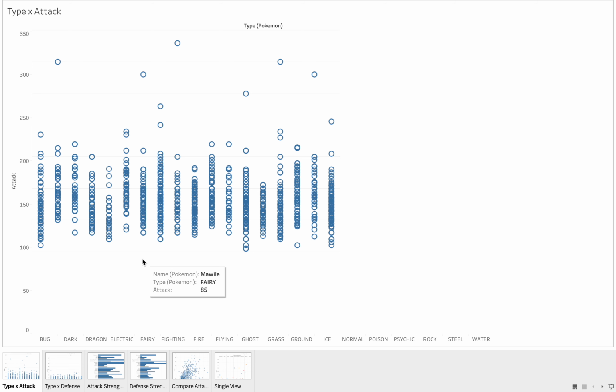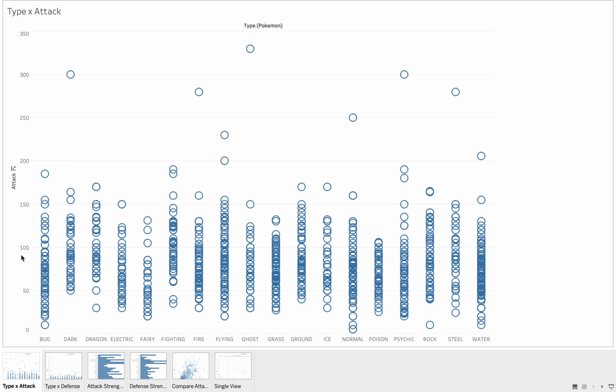the reason I chose a circular view to compare between groups is because it allows us to group points according to their group. If you check here, we are checking for attack on the side, and then we are checking on the groups at the bottom. So on the y-axis, we have the strength in attack, and on the x-axis we have the groups. And you can tell from the way it is now which group is likely to be stronger. It's mostly the one that would be above others.